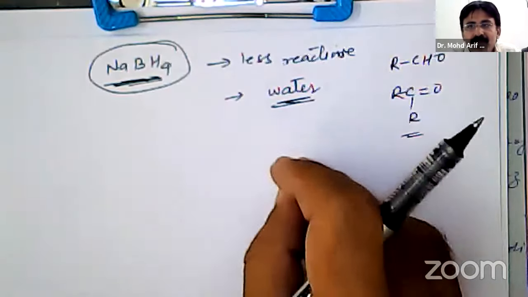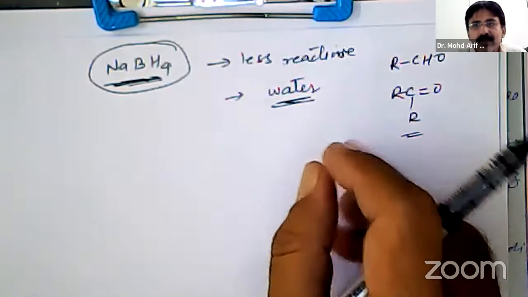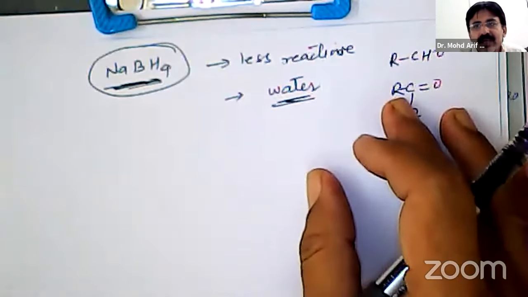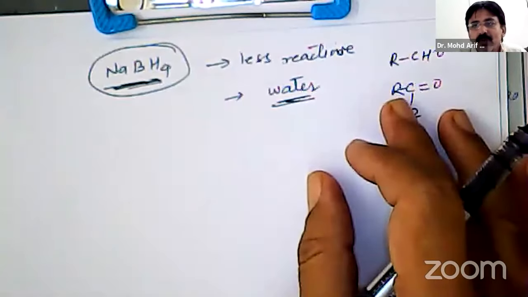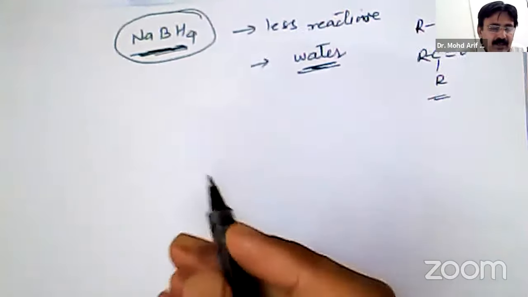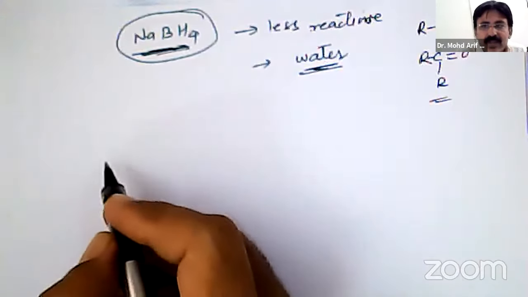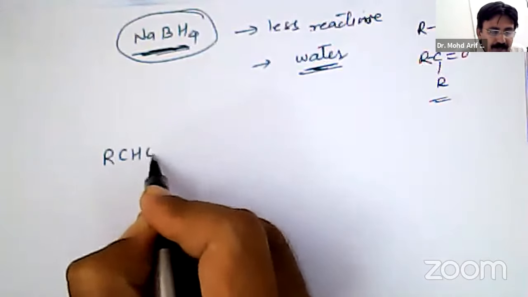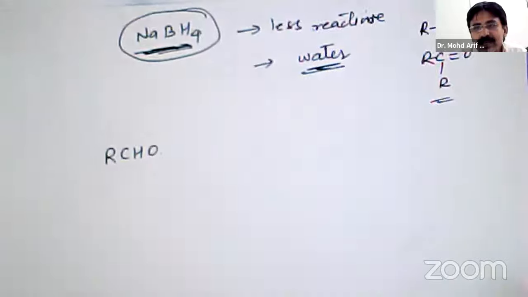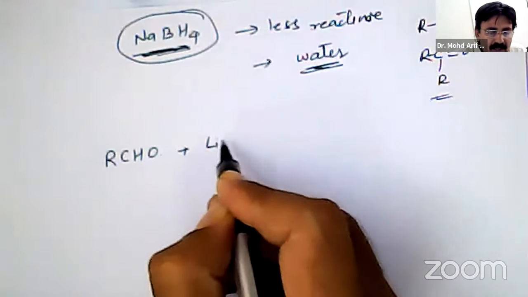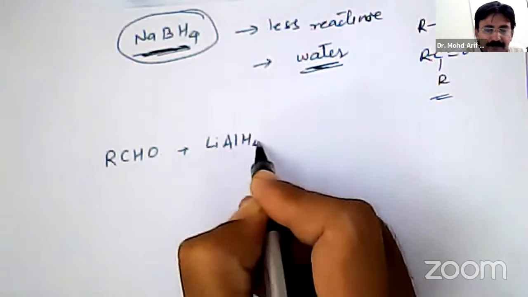The operational points will be similar, meaning the mechanism will be somewhat similar in both the cases when we are using sodium borohydride as well as lithium aluminum hydride. So I write here using first lithium aluminum hydride. So aldehyde, we are using here aldehyde RCHO. It is reduced with lithium aluminum hydride.